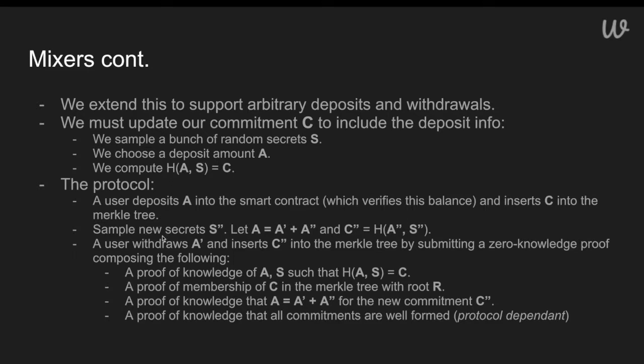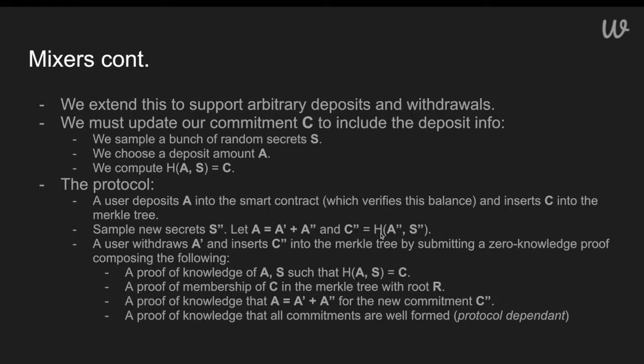We'll sample a bunch of new secrets such that we can effectively spend some of this asset. Say A, we can spend some amount A of this asset, or some smaller amount of it.